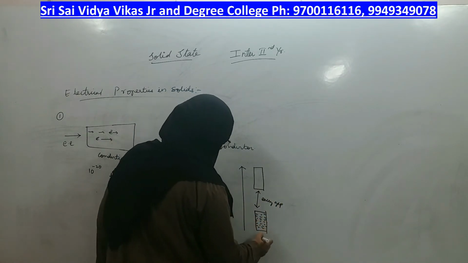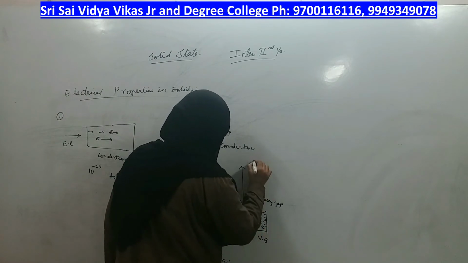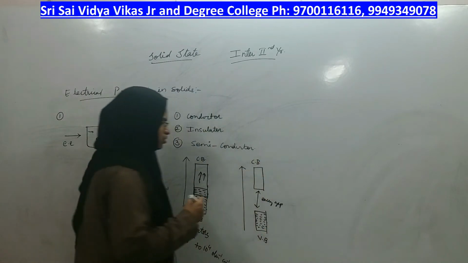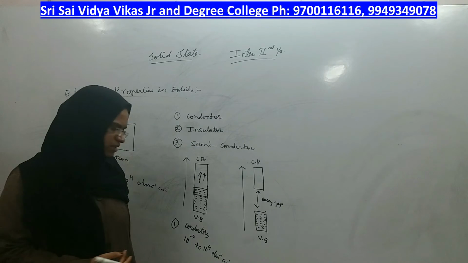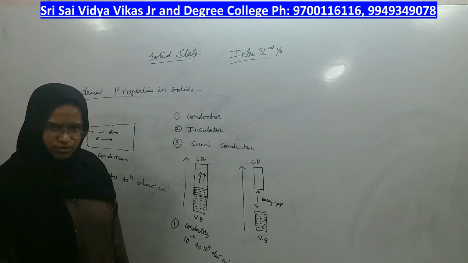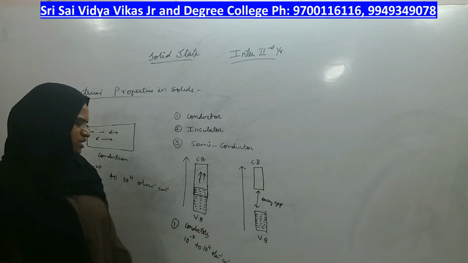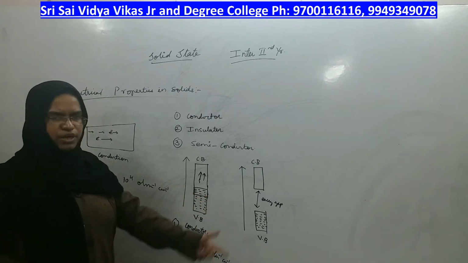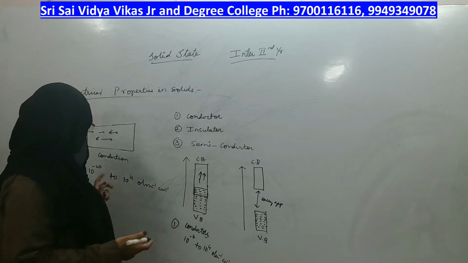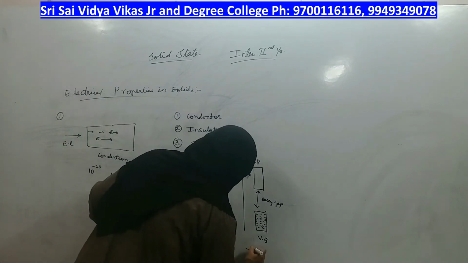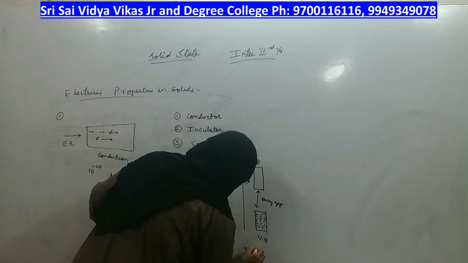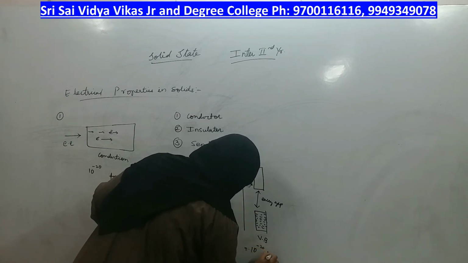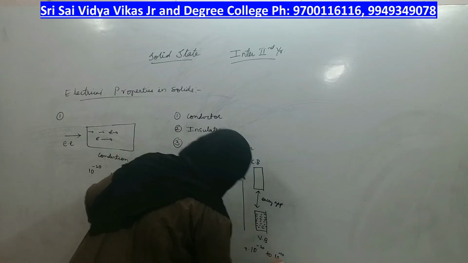Therefore, electrons from the valence band cannot jump into the conduction band. If they cannot jump into the conduction band, how can they move? They cannot move. Therefore, the conductance value of these compounds will be very low, to the extent of 10 power minus 20 to 10 power minus 10.